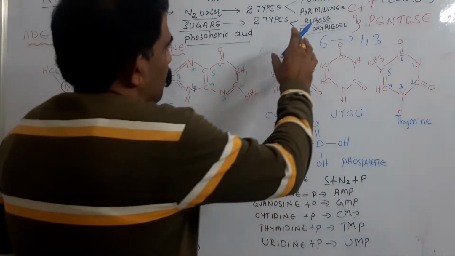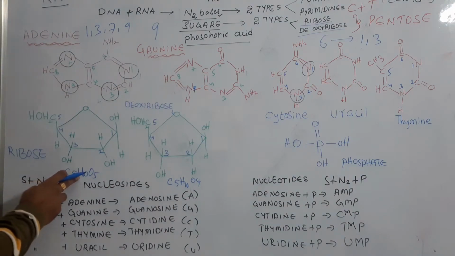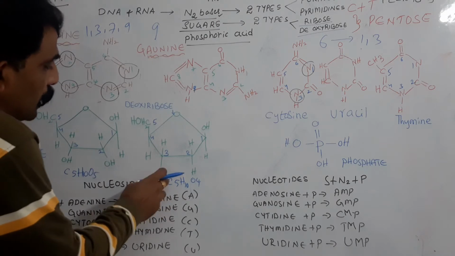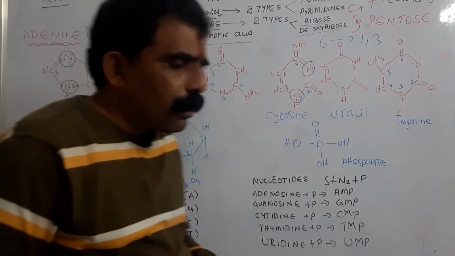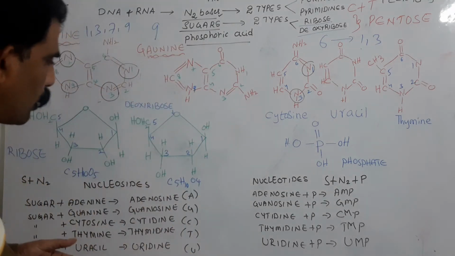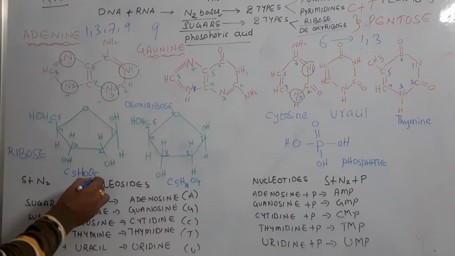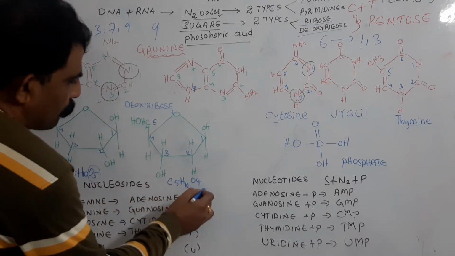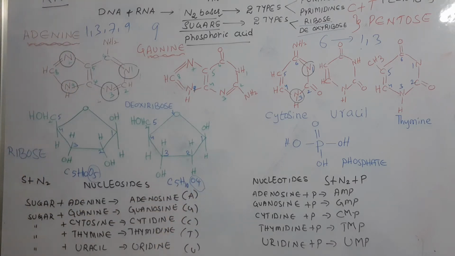So ribose sugar, you can see here, is C5H10O5, whereas deoxyribose sugar is C5H10O4. By watching the formula itself, we can know the difference. In the case of ribose sugar, 5 oxygen atoms are present, whereas in the case of deoxyribose sugar, only 4 oxygen atoms are present.